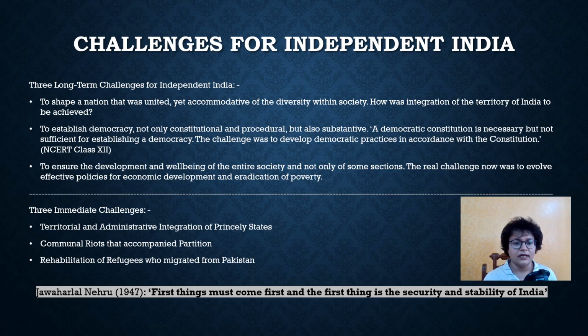Challenge number 1, territorial and administrative integration of princely states. There were 565 princely states. How should they be integrated to form a new nation called India? Second, communal riots that accompanied partition. And third, rehabilitation of refugees who migrated from Pakistan. So our target in this video is to make sure that all these 3 immediate challenges are covered.